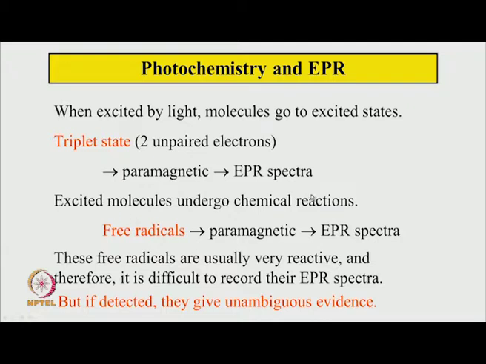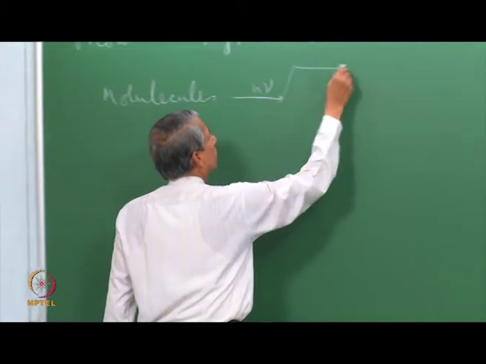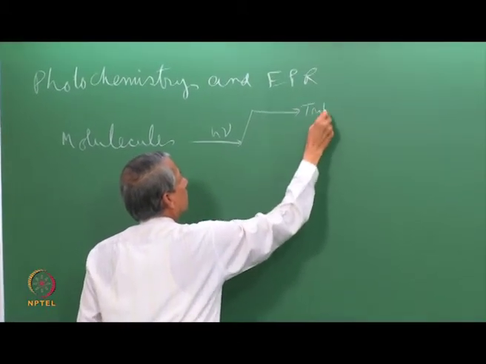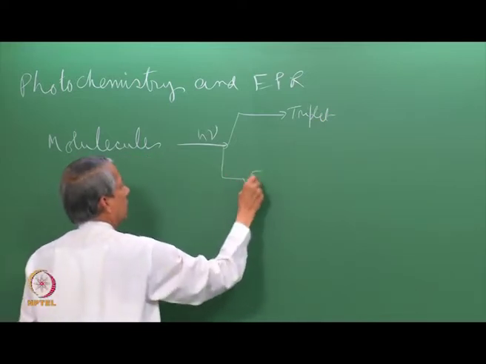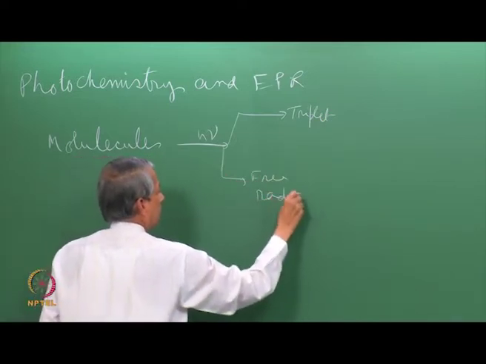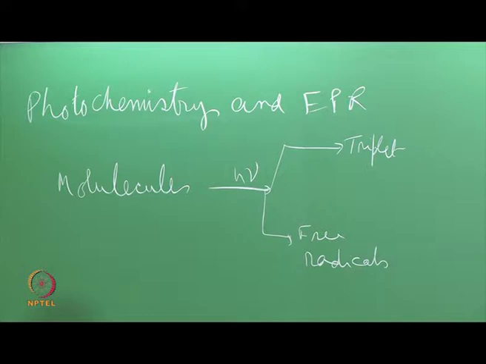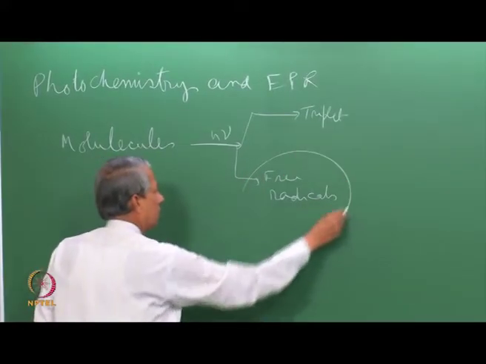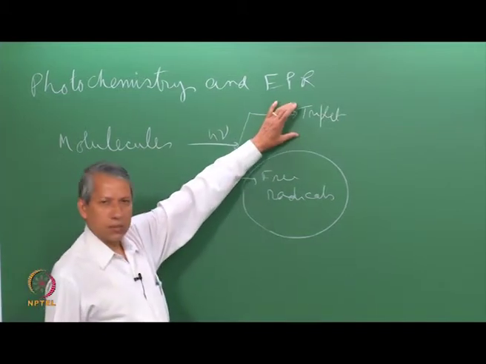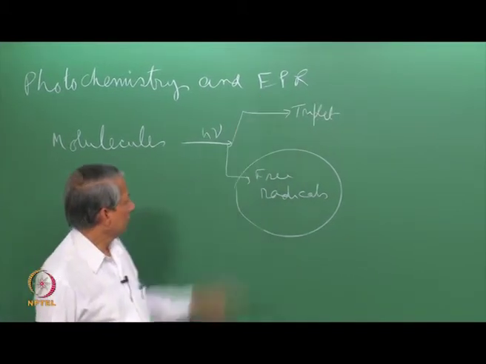Similarly, the excited molecule can undergo chemical reaction, and chemical reaction sometimes produces free radicals. Free radicals also have unpaired electrons and they are paramagnetic, so they can give rise to EPR spectra. So, we here have two types of possibilities. One is triplet, other is free radicals, and both can be studied by EPR spectroscopy. Today we will concentrate on free radicals and not discuss the EPR spectroscopy of triplets.